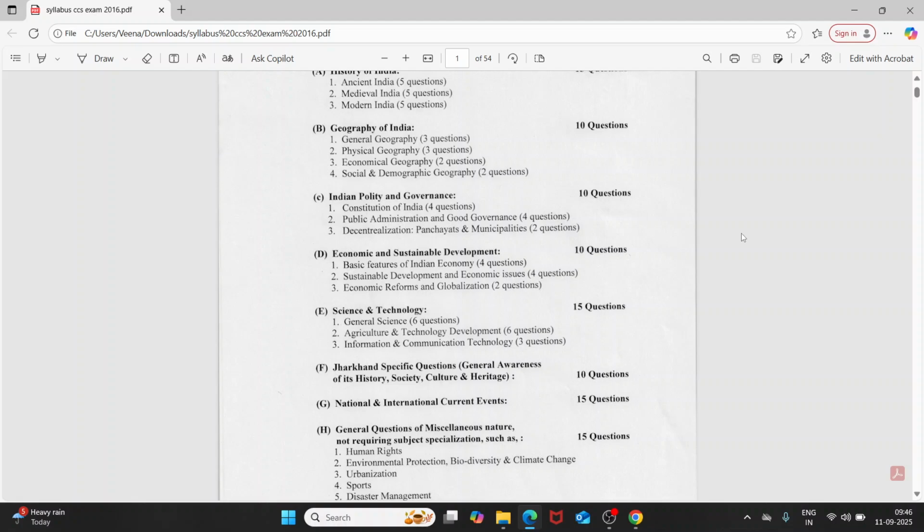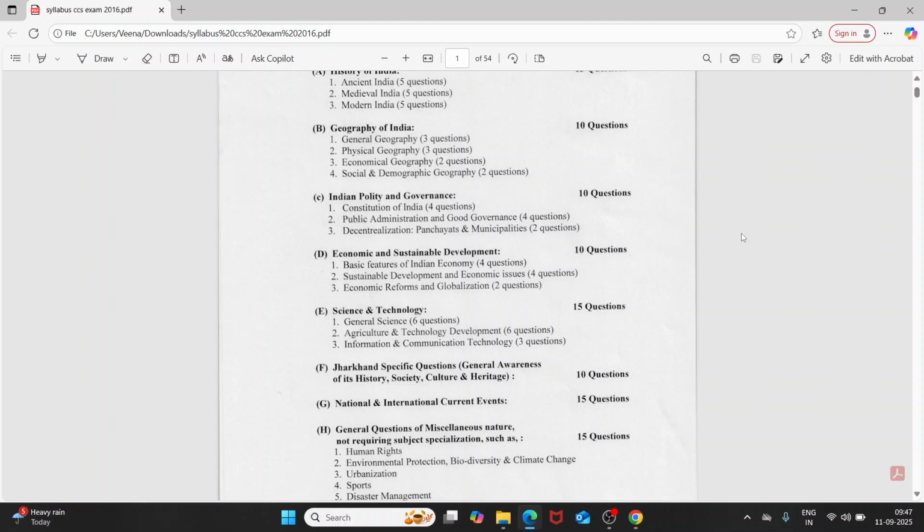Section number D, 10 questions come from the section D, that is economic and sustainable development. Basic feature of Indian economy. From this we can see the 4 questions. Number 2, sustainable development, Indian and economic issues. 4 questions from the sustainable development and economic issues. 2 questions from the economic reform and globalization.